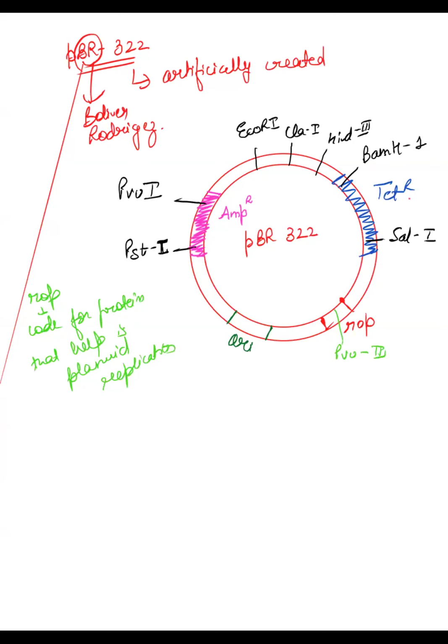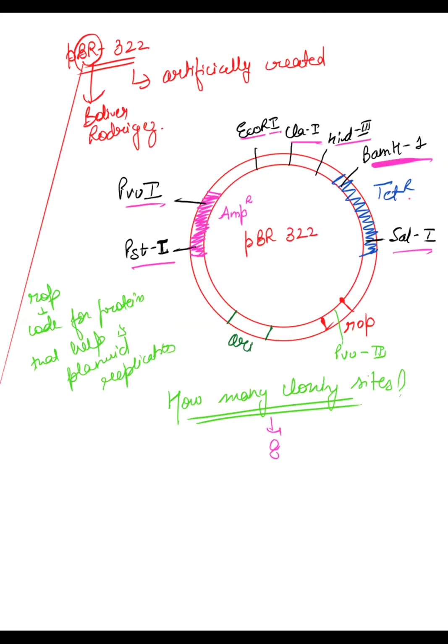Besides this, we have pUC18 also. Now if I ask you how many cloning sites are there in pBR322? Anybody? Eight, very good. There are eight cloning sites: PVU1, PST1, EcoR1, CLAV1, HIND3, BAM1, SAL1, PVU2.